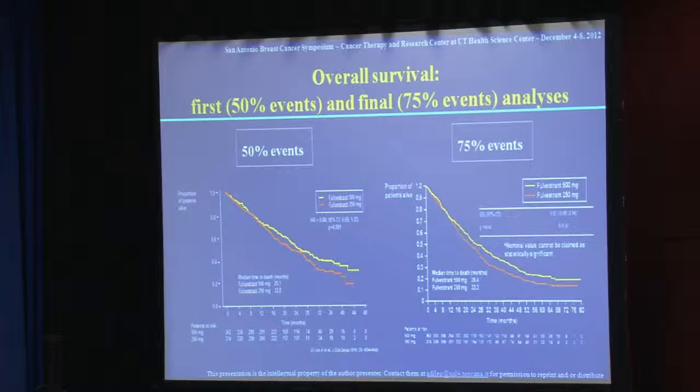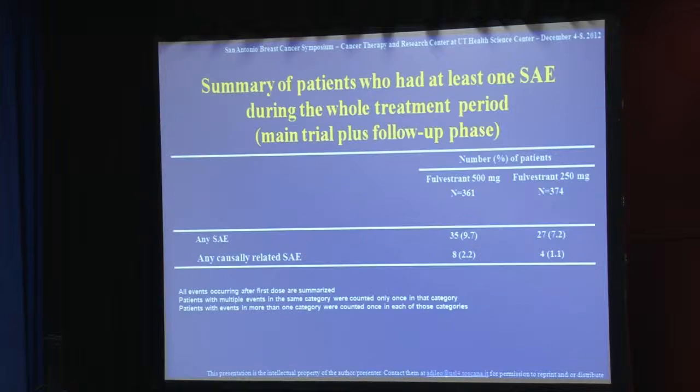I think, however, that it's interesting to highlight the concept that the two survival analyses are perfectly consistent. You can see at your right the 75% events analysis, and at your left you see the 50% event analysis. And the two analyses, as you can see, are leading to the same conclusion, and the conclusion is that there is an increased benefit in terms of survival for patients receiving 500 milligrams.